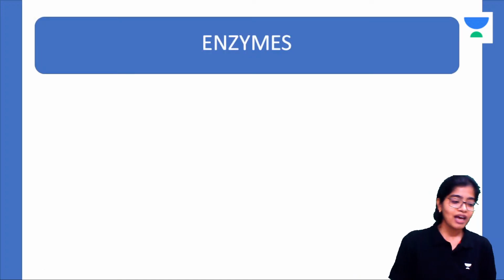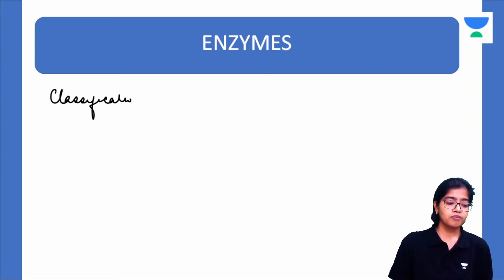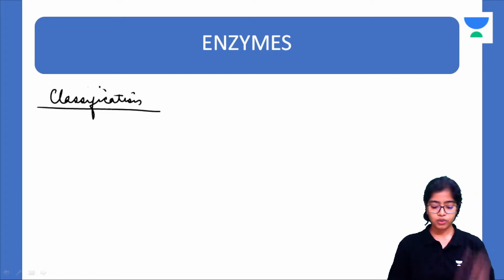Okay, so we have discussed the definition of enzymes. We have discussed a few important terminologies related to enzymes, and how the rate of an enzyme is calculated. Now we shall be discussing the classification of enzymes. All of you who have followed me throughout this month would know about the classification of enzymes, the different categories of enzymes that are there, isn't it?